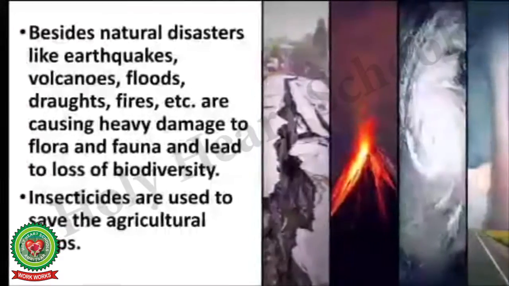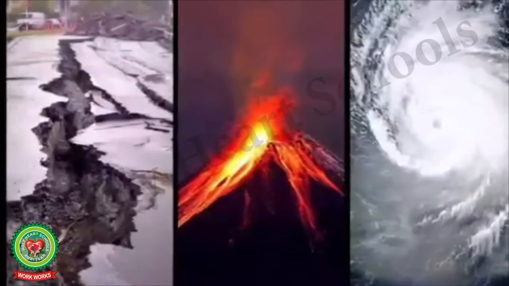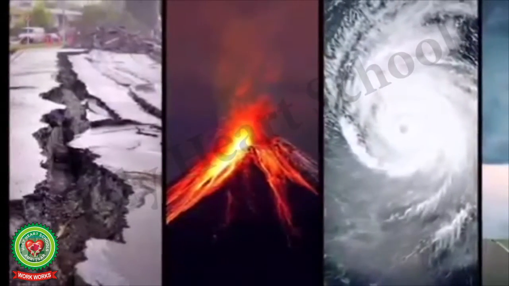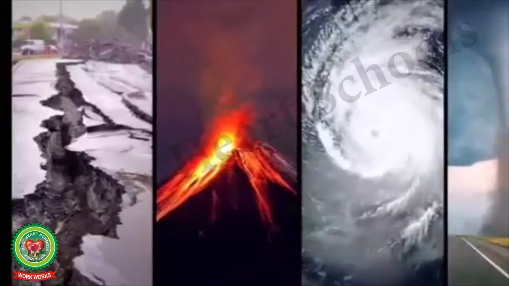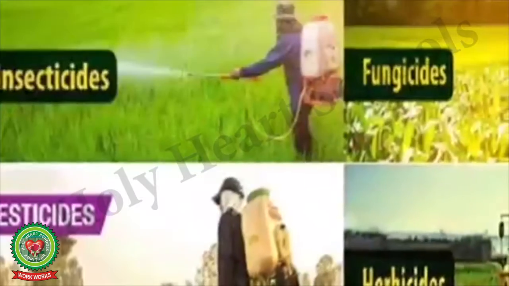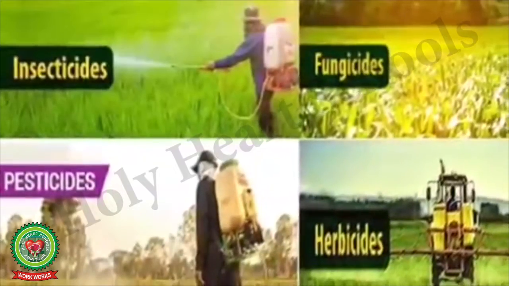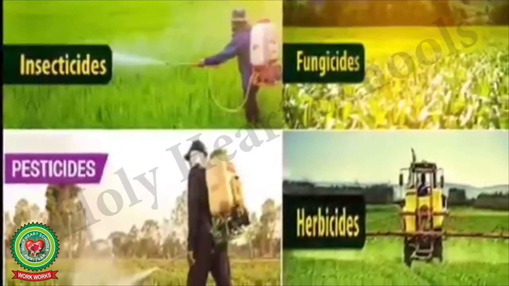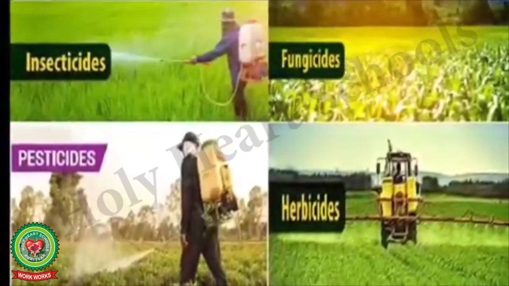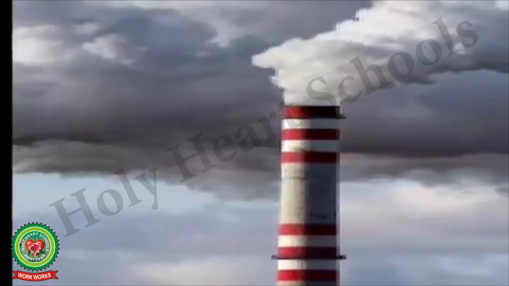Besides, natural disasters like earthquakes, volcanoes, floods, droughts, fires, etc., are causing heavy damage to flora and fauna and led to loss of biodiversity. Insecticides are used to save agricultural crops. Various insecticides, pesticides, fungicides, herbicides, and some other pollutants like hydrocarbons and other poisonous elements kill weak and sensitive creatures.